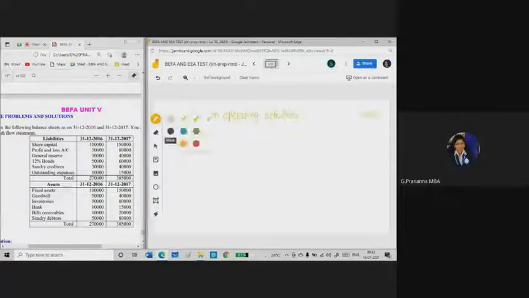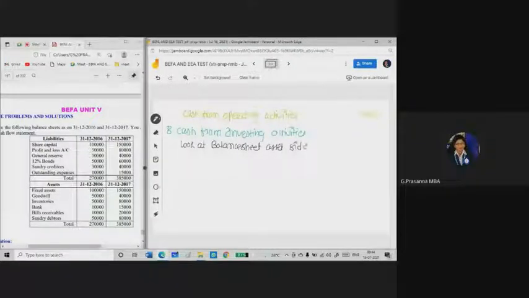Next, you need to find out the B part. So what is the B part here? B1 is cash from investing activities. So in order to find out cash from investing activities, you need to look at the balance sheet asset side.